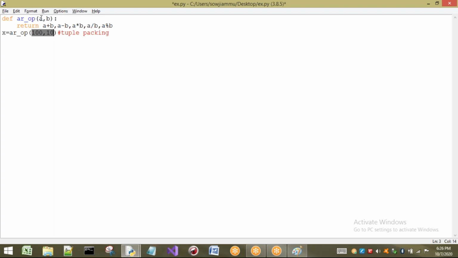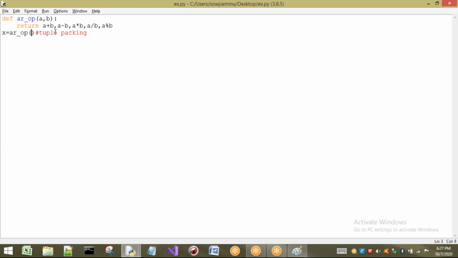So these are called what? Parameters. The values I pass are called what? Arguments. Generally, these words are interchangeable, but we have to call these values arguments. Whatever we are passing is called an argument. Where we store it is called a parameter. So this function has how many parameters? 2 parameters. How many arguments are you passing? 2 arguments. Let us consider if I want to call a function called AR underscore OP.